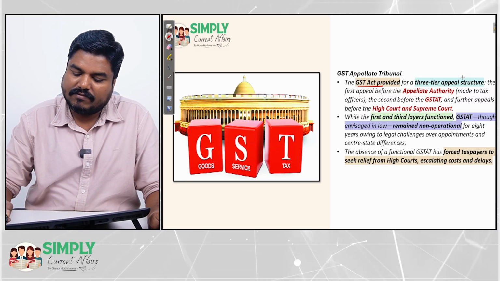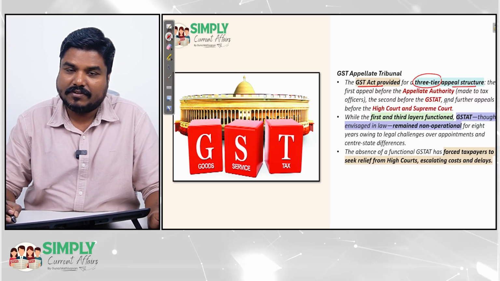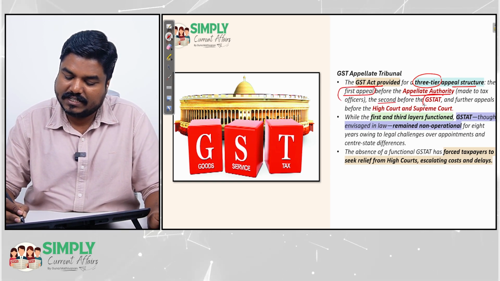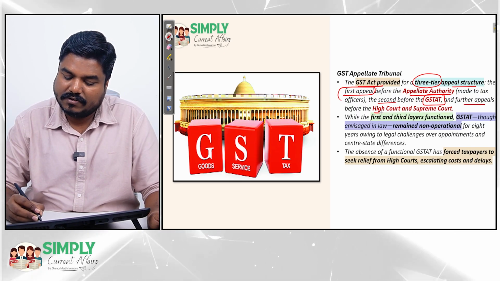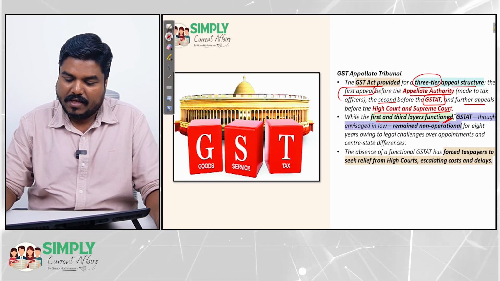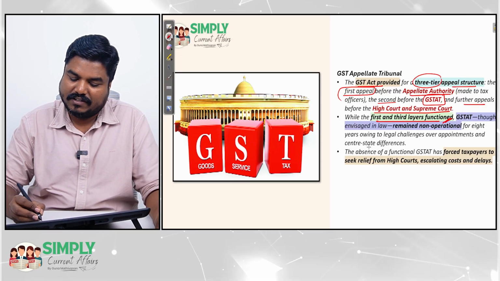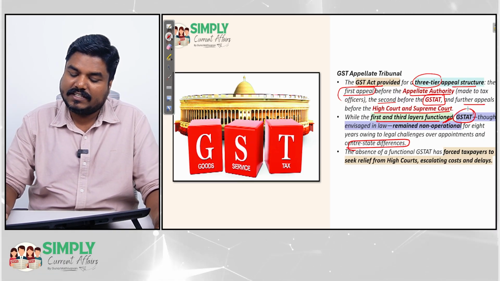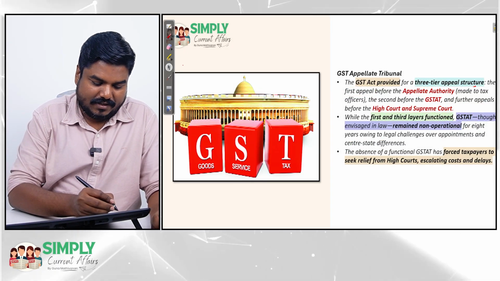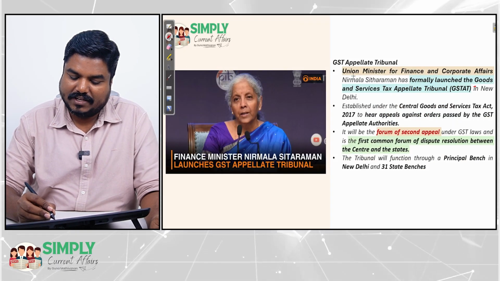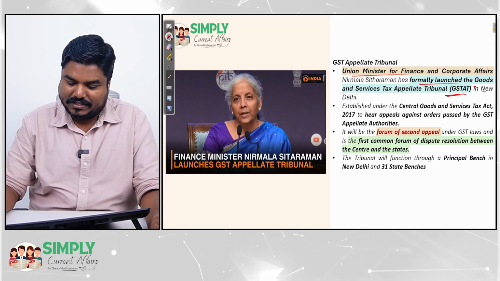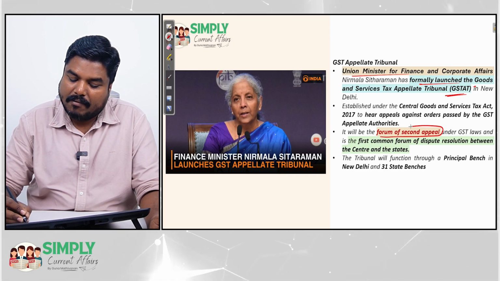So the GST Act itself provides for a 3-tier appeal structure. The Appellate Authority is the first appeal, then the second is going to be GSTAT, then further appeals can go to the High Court and Supreme Court. The first and third layers are functional, okay, but because of the differences between the center and state, the GSTAT was non-operational. Right? This was the background information. But finally, the Union Finance Minister formally launched GSTAT. Right? So GSTAT will be the forum of second appeal for us.